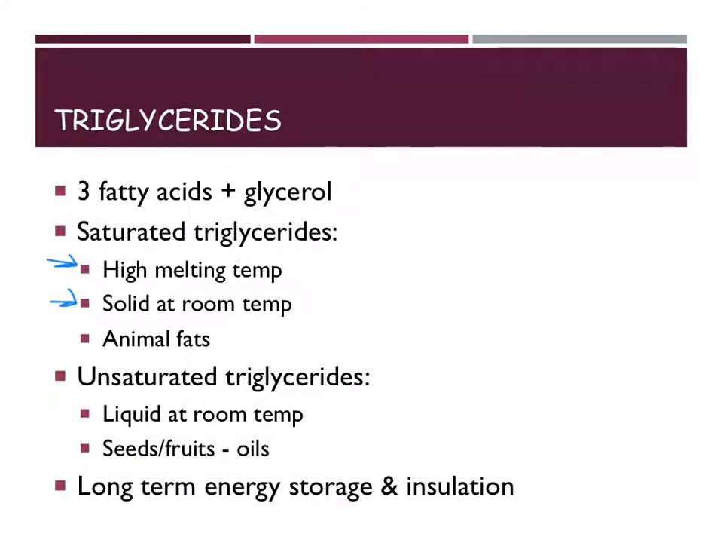And they come from seeds and fruits. These are always oils. Both saturated and unsaturated fats, triglycerides in general, are used for 2 purposes within their organisms. They're used as either a long-term energy storage or they're used for insulation, keeping things warm.